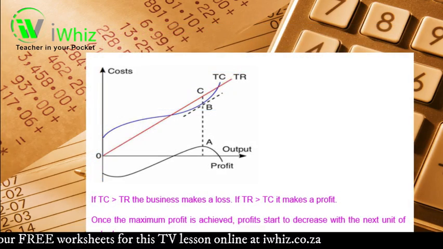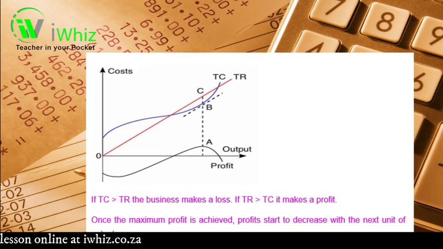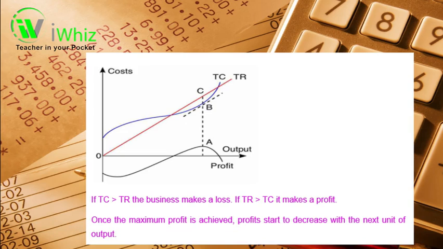So in the next graph, we have TC greater than TR, meaning the business makes a loss. This means your total costs are greater than your total revenue. Remember previously we said, for example, if your costs and your revenue are equal, you are at break-even point.